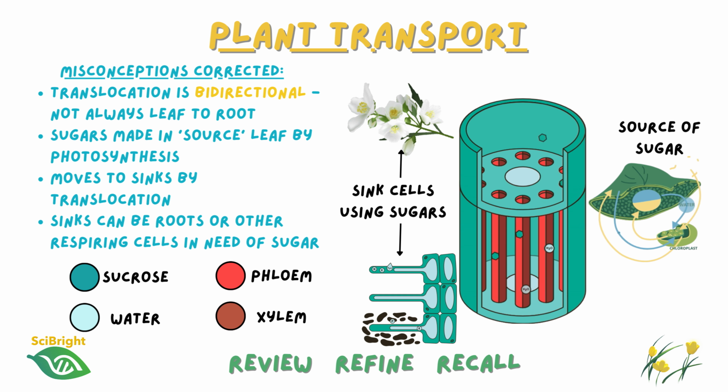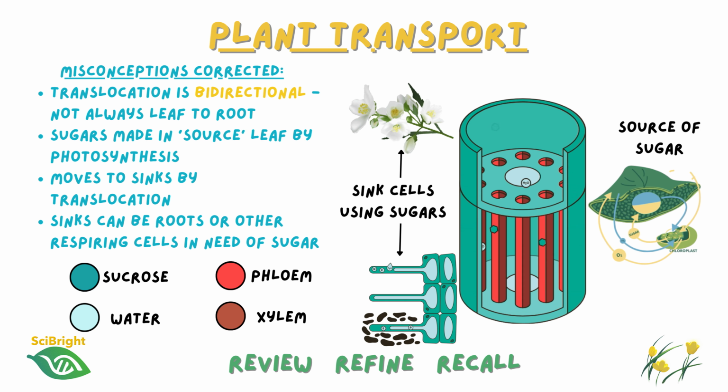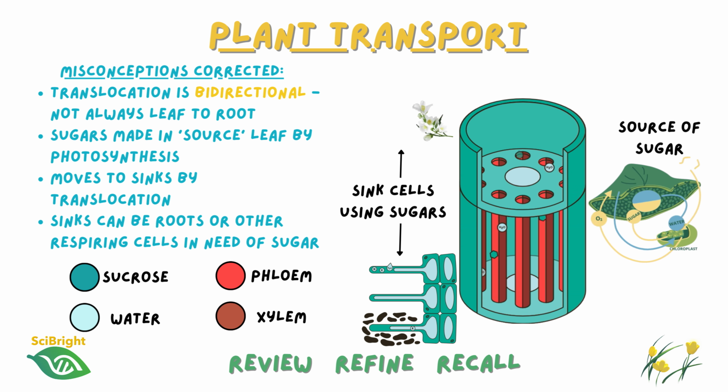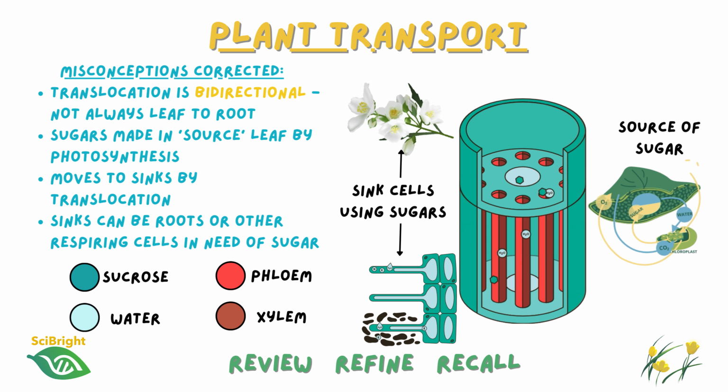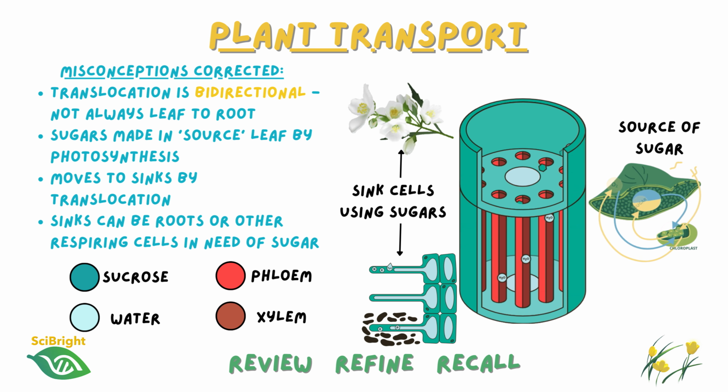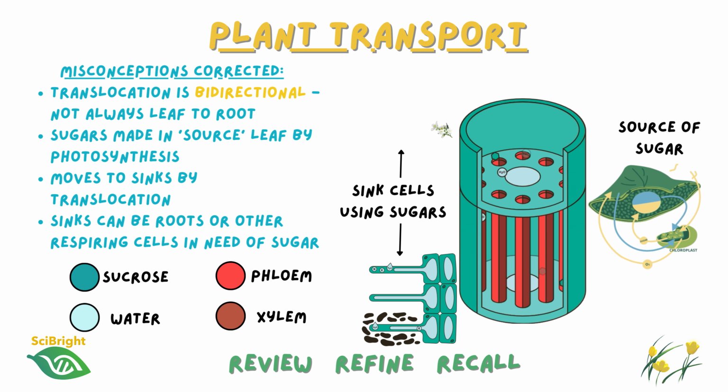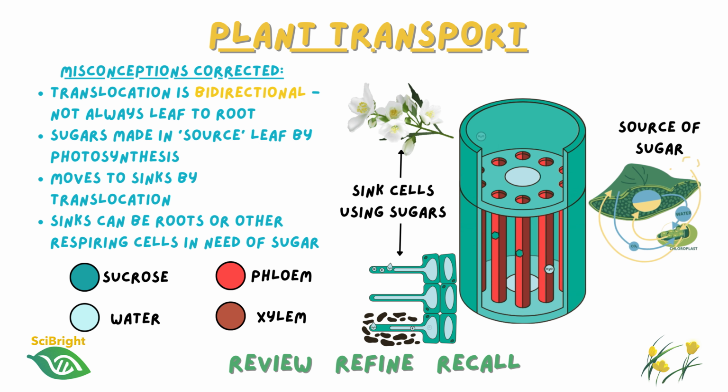One of the most common misconceptions students bring into A level is thinking that phloem only transports sugars from the leaves down to the roots. In reality, sugars move from sources to sinks. A source is any part of the plant that produces or releases sugars, such as photosynthesizing leaves, whilst a sink is any region that uses or stores those sugars, such as growing shoots, roots, flowers, or developing fruits. Because the location of sources and sinks changes throughout a plant's life, phloem transport may be upwards or downwards.